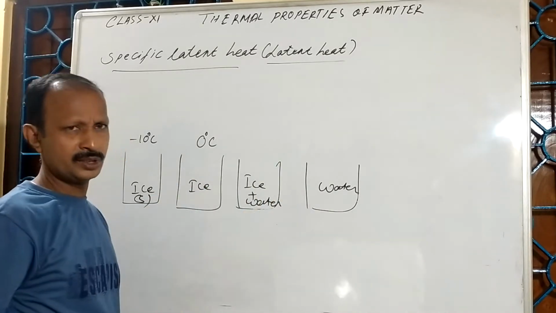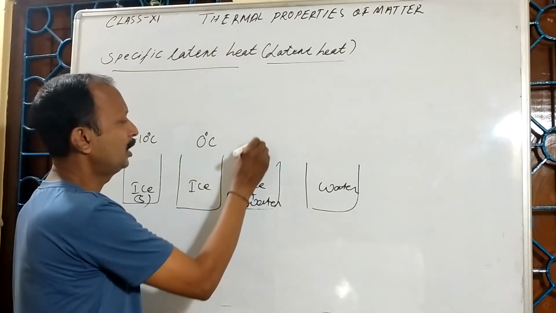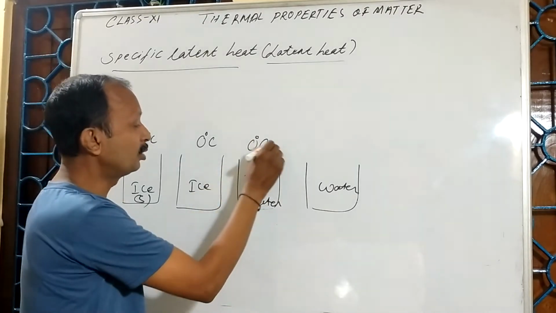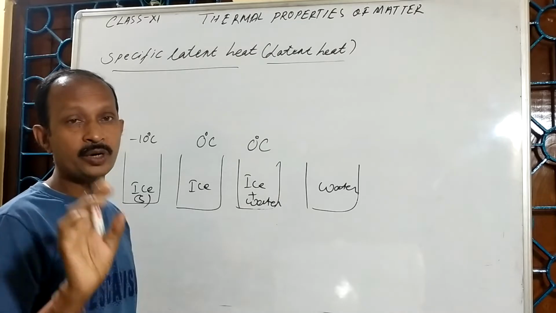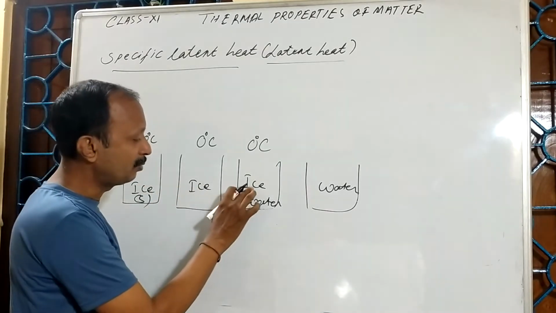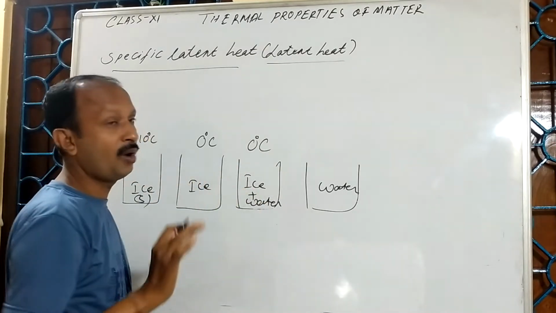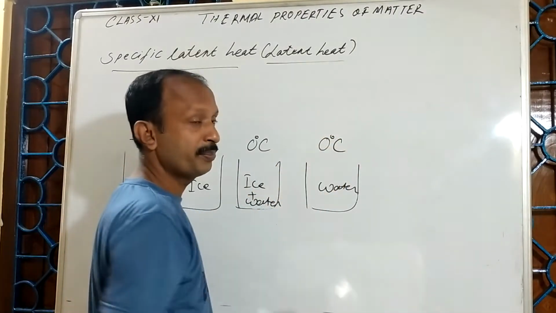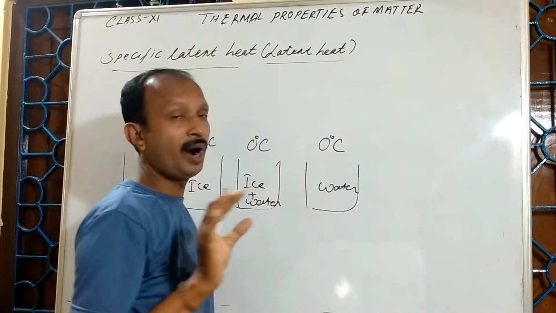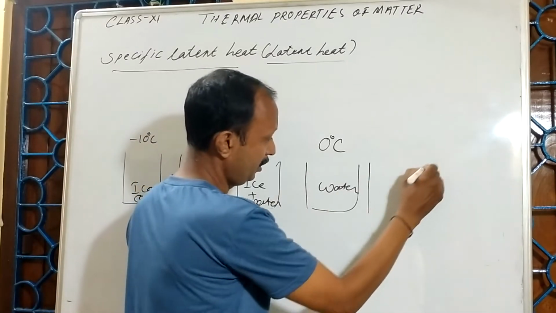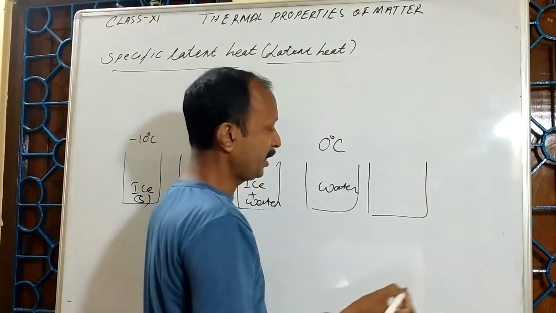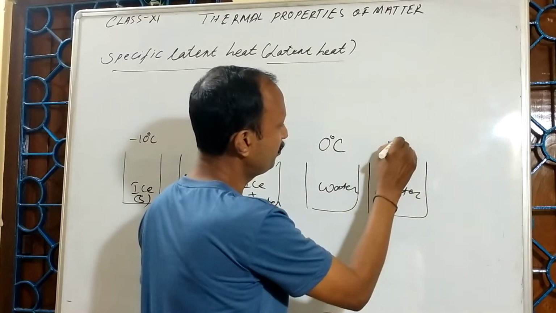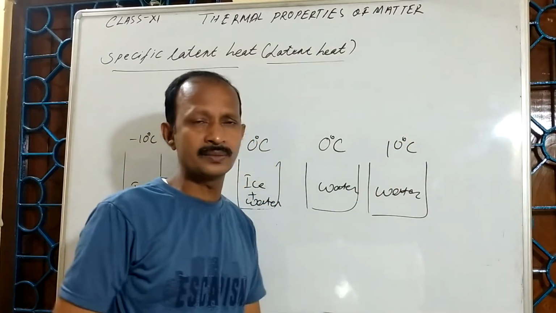Again, when I am continuously supplying the heat, I found still the temperature is 0 degrees, and in the container I observed ice is there and water is there. Next, here also I found the temperature is 0 degrees, only water is there. Again, next moment I observed that water is there, but the temperature is 10 degrees Celsius.